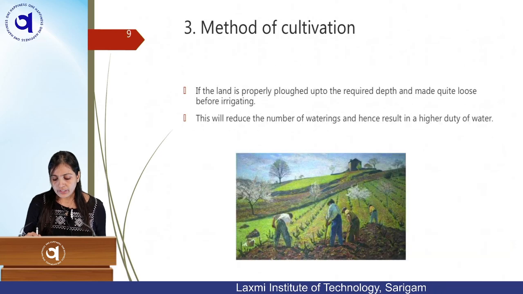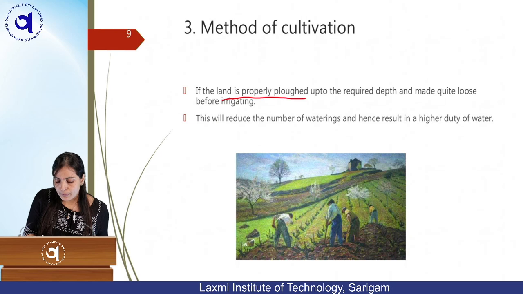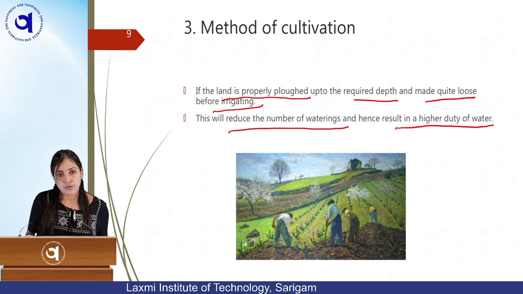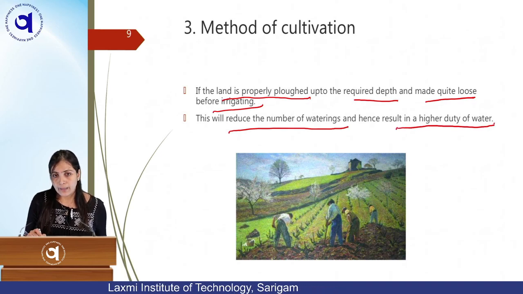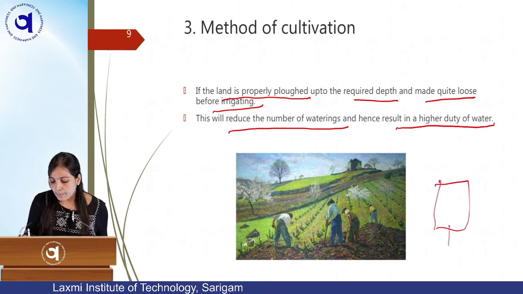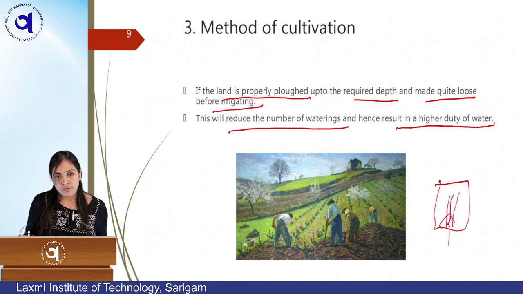Now, method of cultivation. If your land is properly plowed to the required depth and made quite loose before irrigating, this will reduce the number of waterings, hence resulting in a higher duty of water. For example, if you don't plow your land, whatever water you supply to the land will run off, because the infiltration rate will be low.